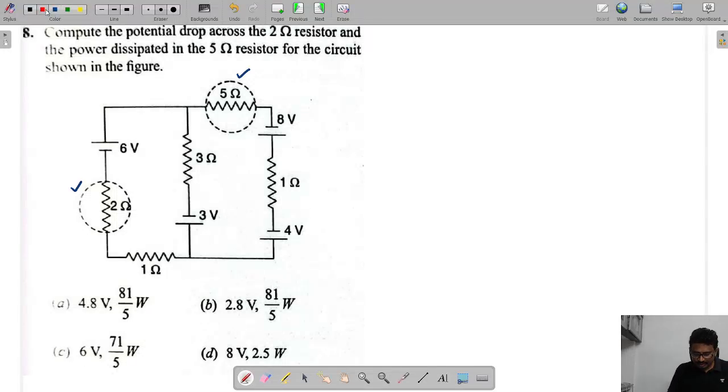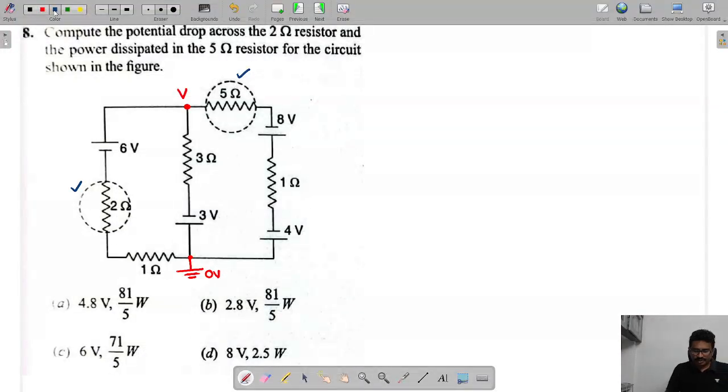Right, now here I am taking this as more than 2 branches connected. This potential I am calling V. And here also more than 2 branches are connected. Now this I am taking as ground. This we have taken as ground.